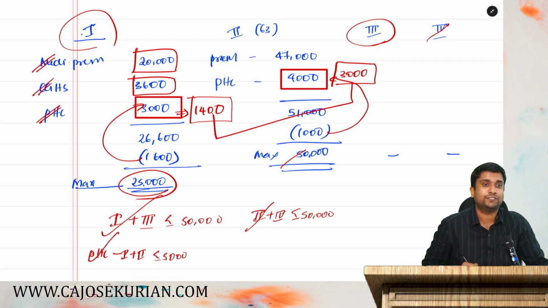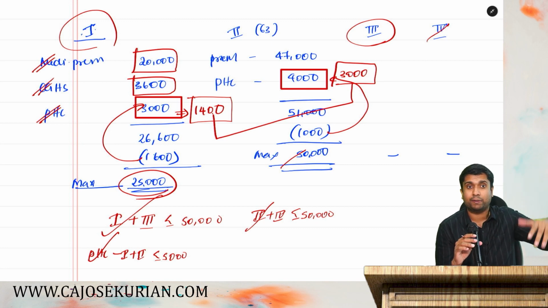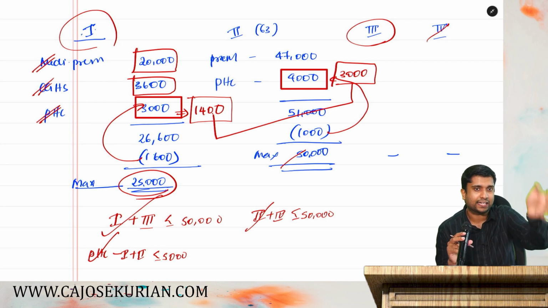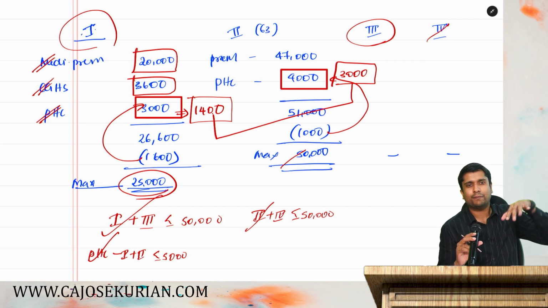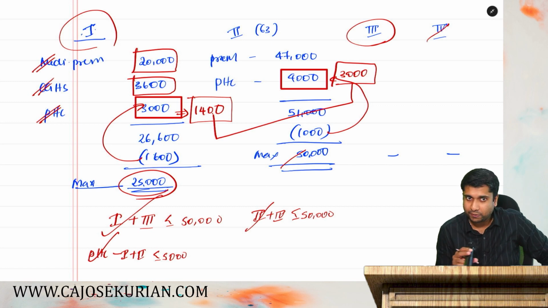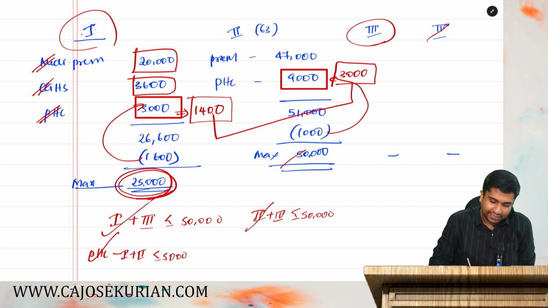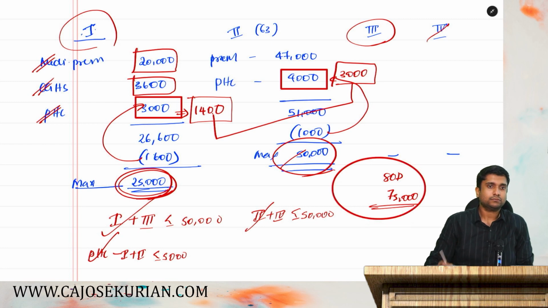This is the advantage of this table. The moral of the story is, while solving in this table method, if you have preventive health checkup in category 1 and 2, always disallow the excess from the preventive health checkup. Automatically the preventive health checkup condition will get tallied. Are you with me? And hence we can say you can take that entire 25 as well as 50 as a deduction. So 75,000 rupees is the total deduction under 80D. I hope it is clear. Yes or no?